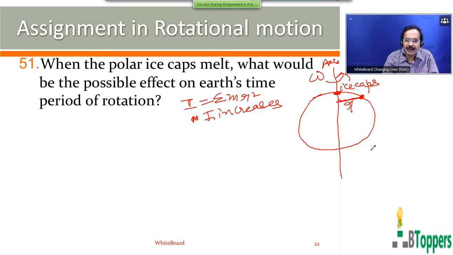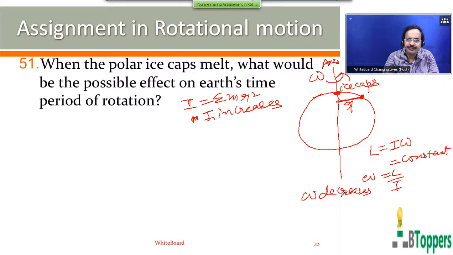So from conservation of angular momentum, we can write L equal to I into omega is constant. So when moment of inertia of system increases, L is constant, so angular speed of rotation about the polar axis decreases.